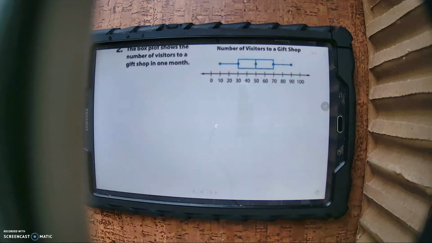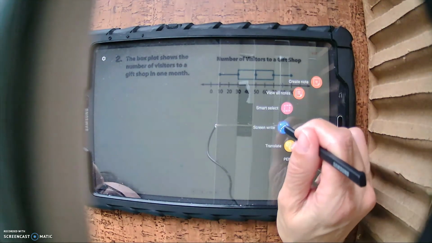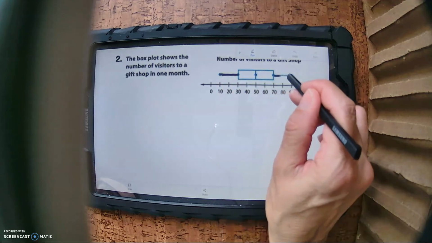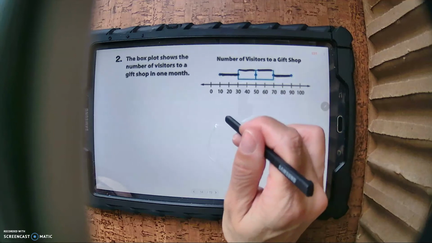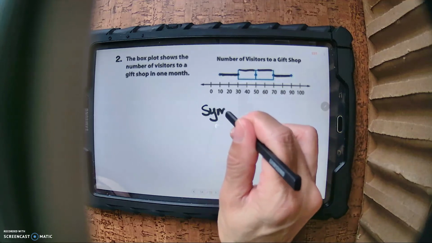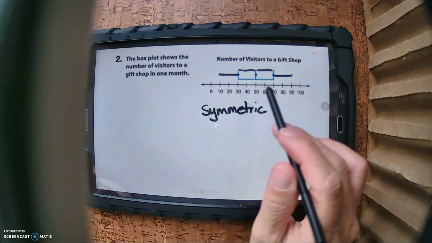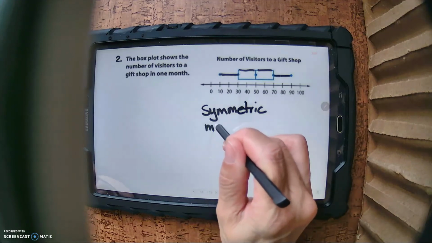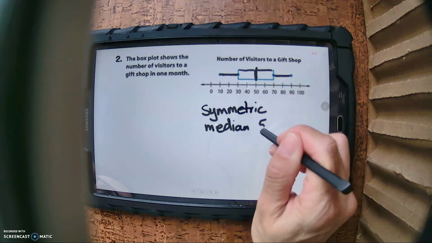Now this time they give us a box and whisker plot. With this box and whisker plot, I look at the whiskers. This whisker matches this whisker. This box width matches this box width. So to me, this is symmetric. As we look at this, we can't tell the peak. All we can do in this example is tell what the median is. So the median's here, at 50.